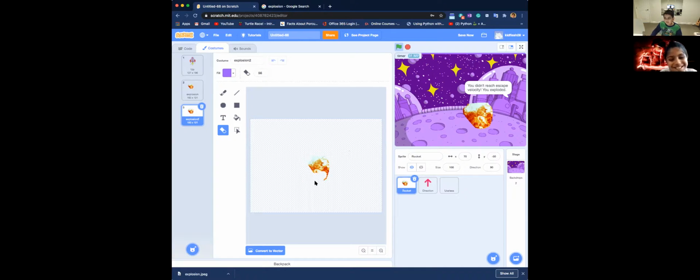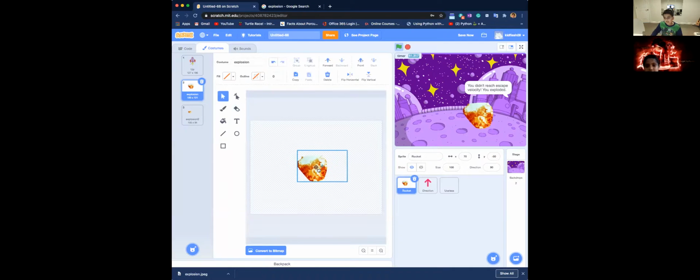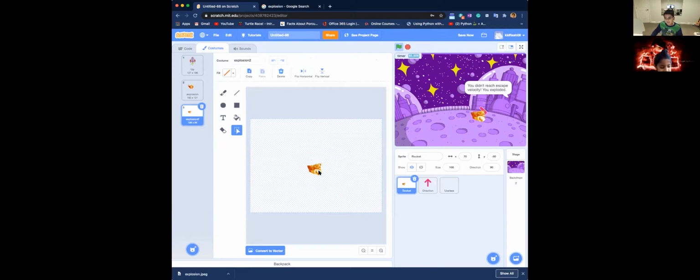So what we can do is make this smaller. Okay, that's really small. Then I think you should make it a little bit smaller. Leave it. You can make it a little smaller. Okay, that's enough. And now let me just quickly do something. Let's convert to vector again. Going to drag this into the center, and then we're going to drag this into the center too.